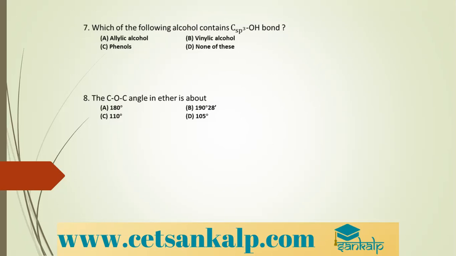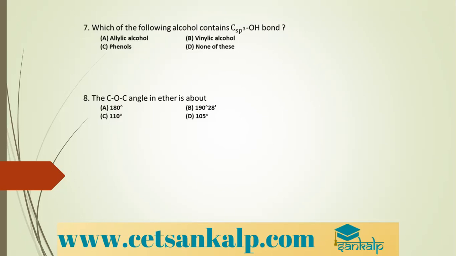But in phenols, what is the case? In phenols, the OH is directly attached to the sp2 carbon of the benzene ring. All the carbon atoms of benzene are sp2 hybridized. Therefore, we say OH is directly attached to the benzene nucleus. Right? Then, action of diazomethane on phenol.